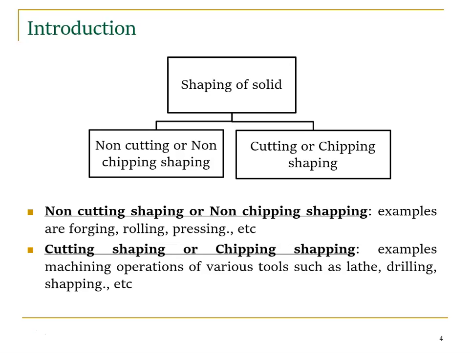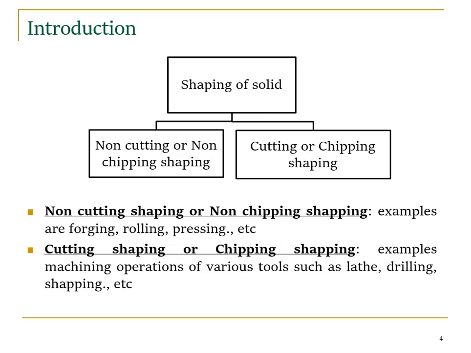So for example I have a cube. In that cube I'm going to make some shape change. If I make a different shape like this, then I need to do some process, and that process is the metal working process. So it may be the metal removal process, right? We can remove the metal, or without removing the metal we apply some force and we will get the shape. So we have two types of shaping of solids.